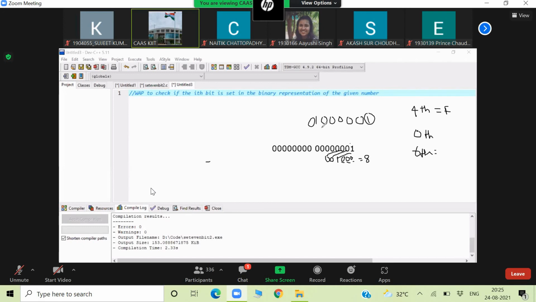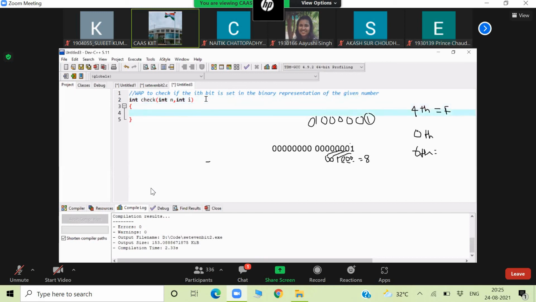It is a small program. Let me write it. I'm writing only the function part. You can write the whole program. Int check, int n. N is the number. And int i. I means the ith bit that you want to check, the first bit or second bit or third bit.